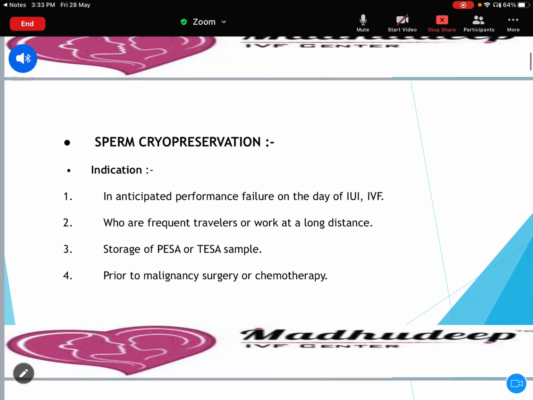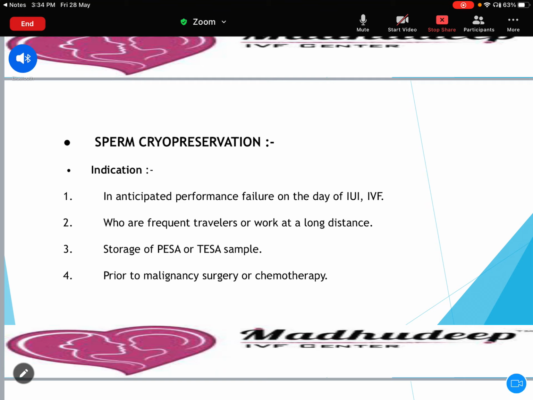So first we talk about sperm cryopreservation. Usually we do it in all the IUI and IVF cases where we anticipate performance failure, or as a safety margin, many centers are doing freezing of at least one or two semen samples prior to the IUI and the IVF. Those who are frequent travelers or work at a long distance can freeze the semen so the female can undergo the procedure whenever she desires.